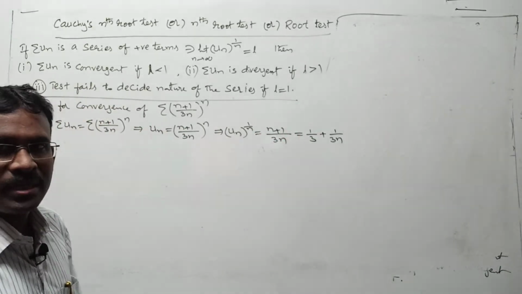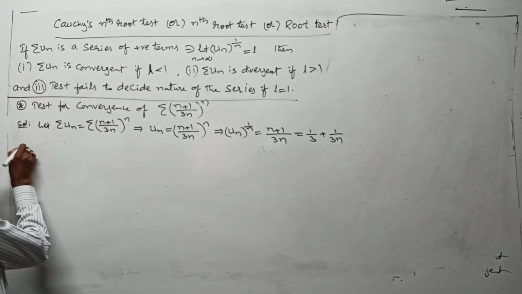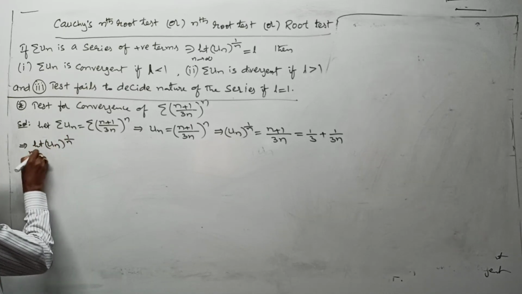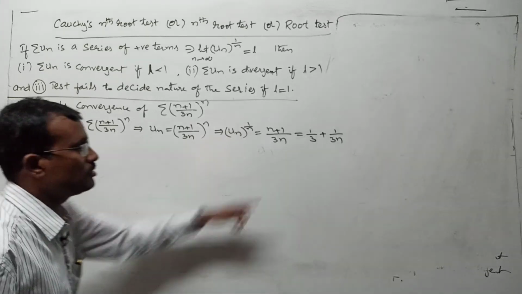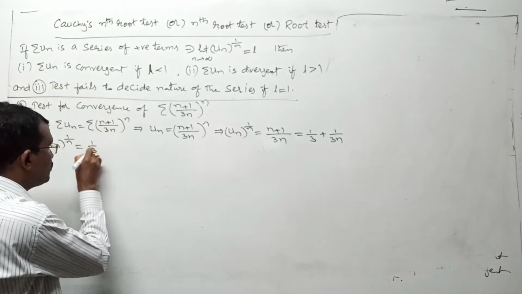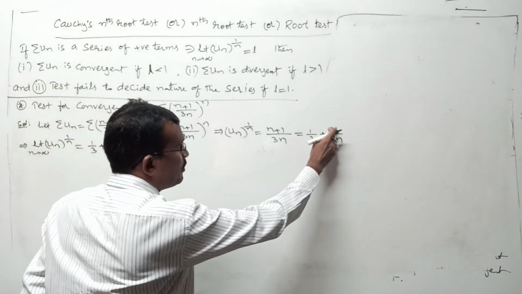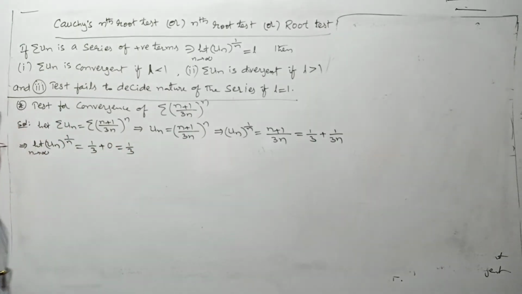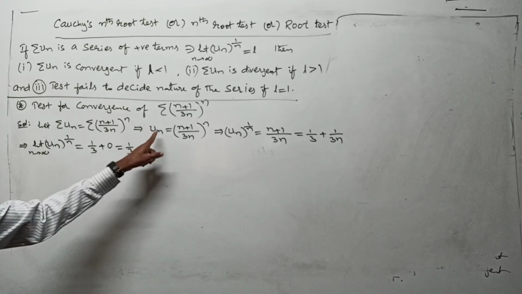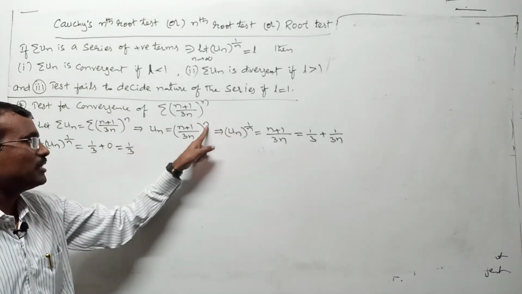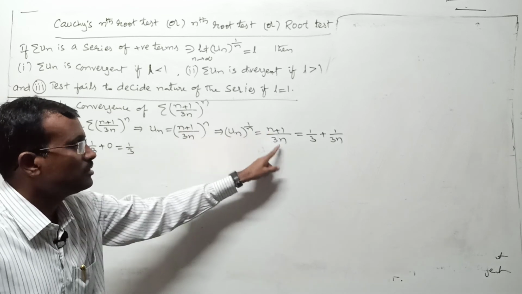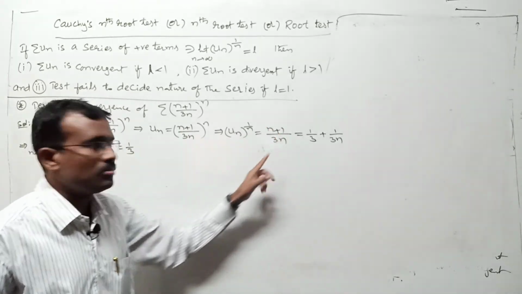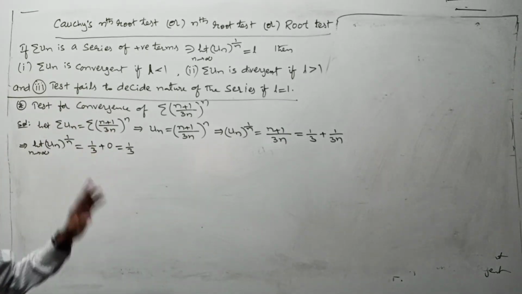Now let us apply the limit as n tends to infinity on both sides. This implies limit un whole to the power of 1 by n as n tends to infinity is equal to limit 1 by 3, which is 1 by 3, plus limit 1 by 3n as n tends to infinity, which is 0. This is 1 by 3 plus 0. Any problem? Power 1 by n cancels the power n, and this remains. I am separating n by 3n as 1 by 3, and 1 by 3n. We take the limit as n tends to infinity, and we got 1 by 3.